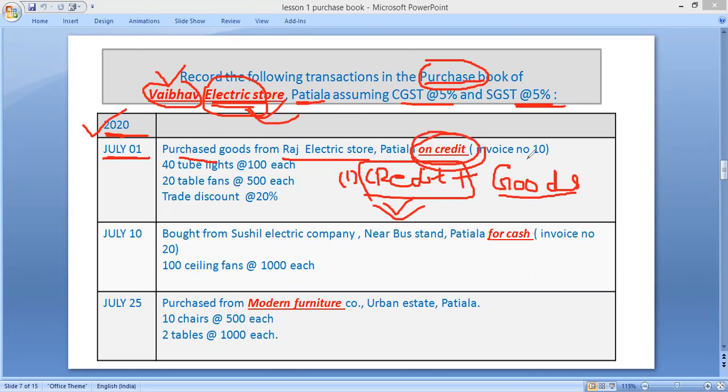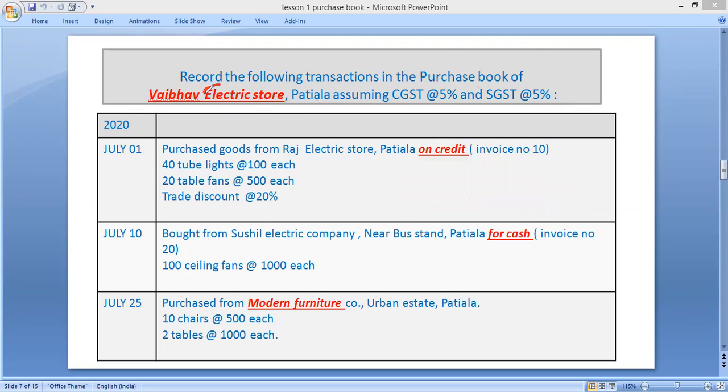Second, you have to check whether these are goods. What kind of business is he doing? He is doing electric business. And what is he purchasing? Tube lights, table fans. Means he is purchasing electronic items. That means they are his goods. So this entry will be recorded in the purchase book.